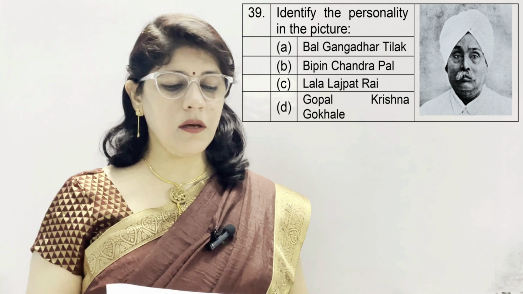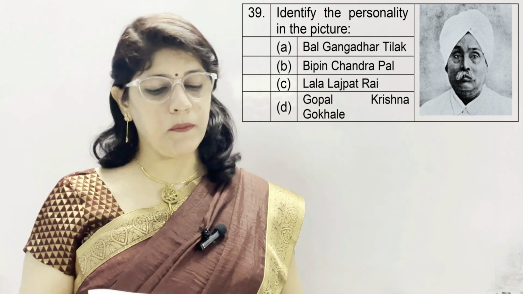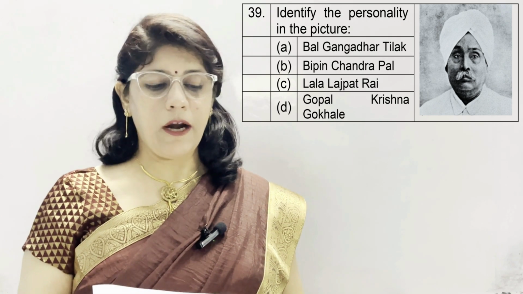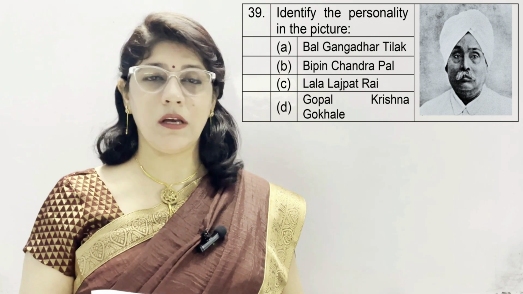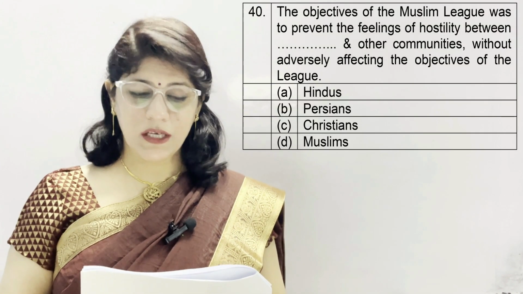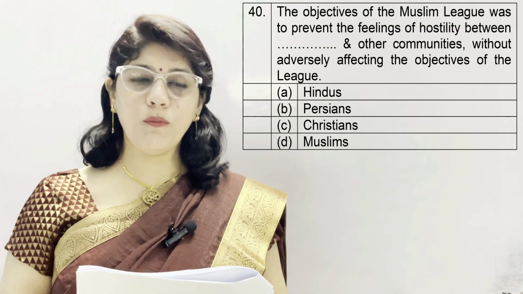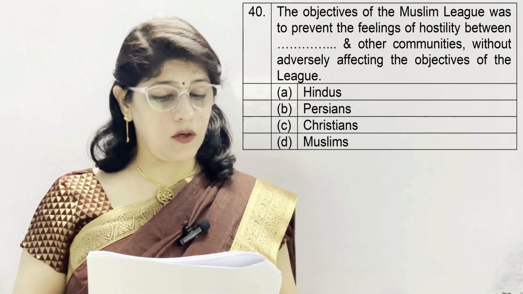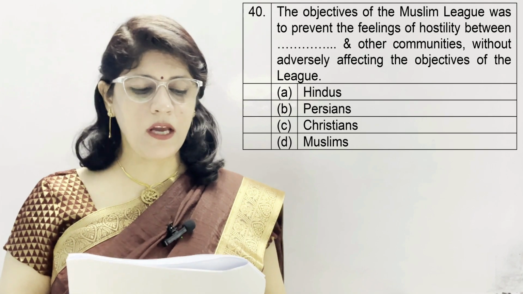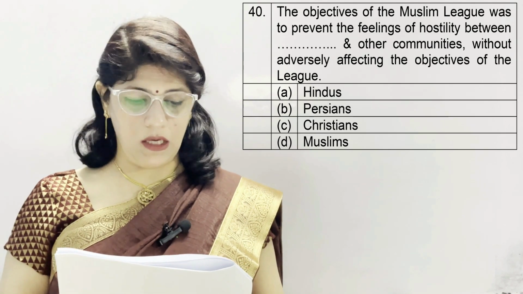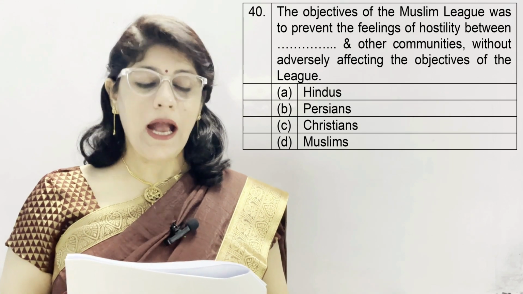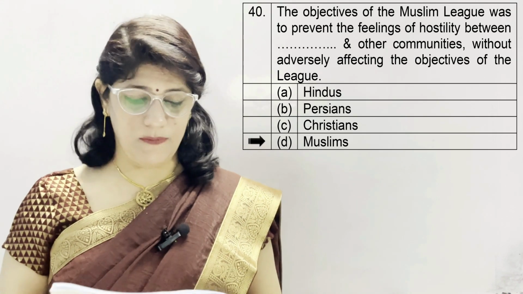Identify the personality in the picture. Bal Gangadhar Tilak, Bipin Chandra Pal, Lala Lajpat Rai and Gopal Krishna Gokhale, and we know this famous personality is Lala Lajpat Rai. In question number 40, the objectives of the Muslim League was to prevent the feelings of hostility between dash and other communities without adversely affecting the objectives of the League. A option Hindus, B Persians, C Christians and D Muslims, and the correct option is D Muslims.